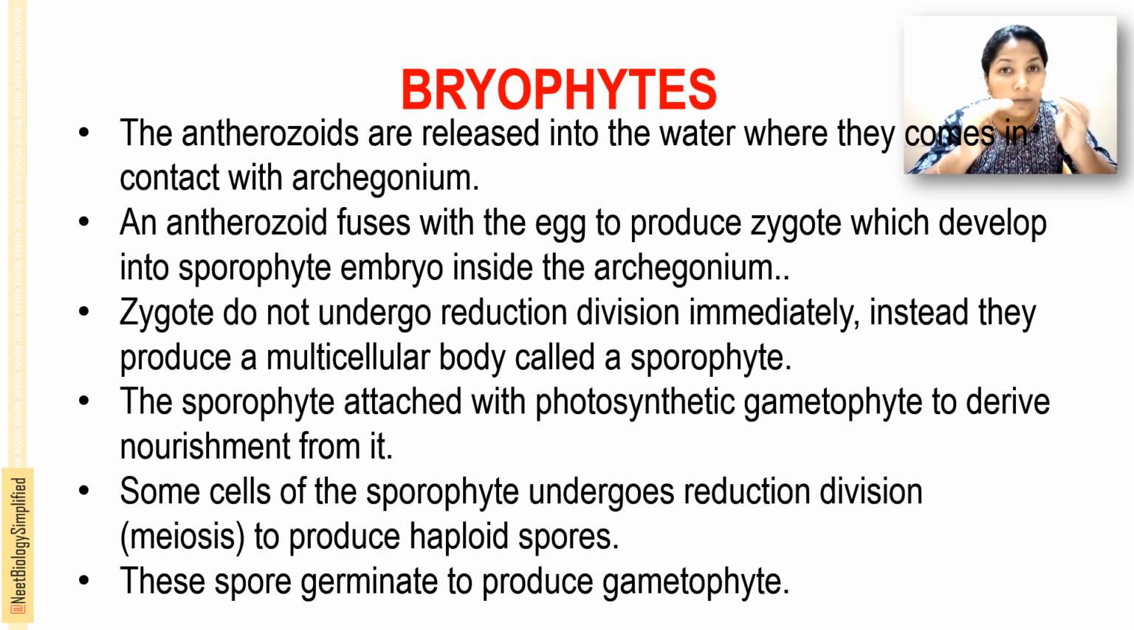And this zygote does not immediately undergo any division. Instead, it produces a multicellular body called sporophyte. And this sporophyte is attached with the photosynthetic gametophyte to derive the nutrition or nourishment from it. Some cells of this sporophyte undergo reduction division and produce haploid spores. And these haploid spores germinate to produce a gametophyte. This is actually the alternation of generations happening here. That is haploid gametophyte, diploid sporophyte. Okay.